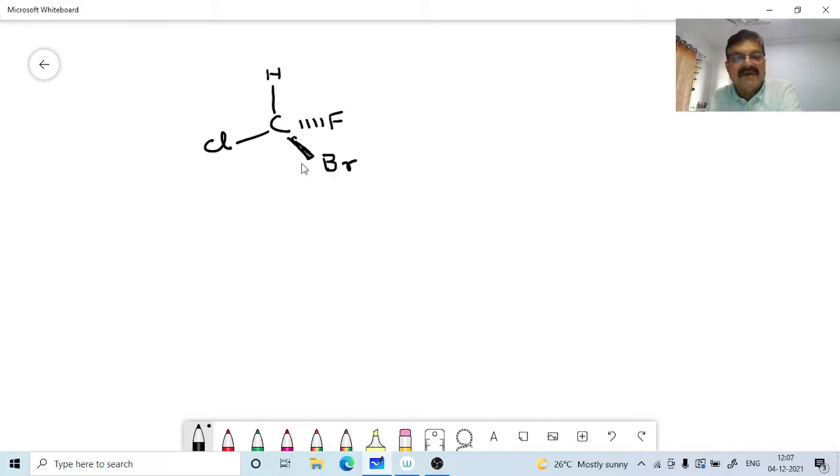Now we have seen that there is a wedge and dash and all here. Okay. This is the compound CHBrClF. Okay. Now the mirror image.